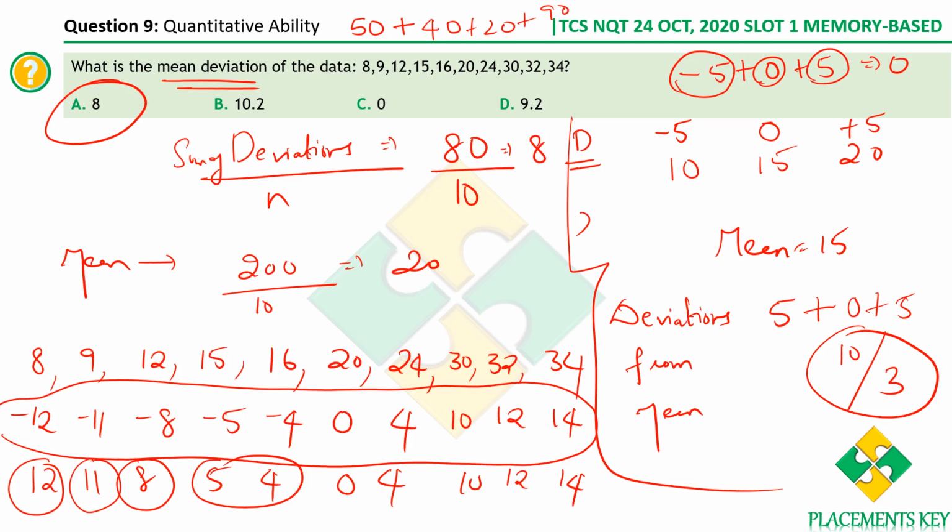So effectively, what we are supposed to do: find the mean first. Second, write the deviations from the mean. Third, don't consider the signs, just add the deviations. Fourth, after adding the deviations, divide by the number of observations. So you get the answer as 8 here.